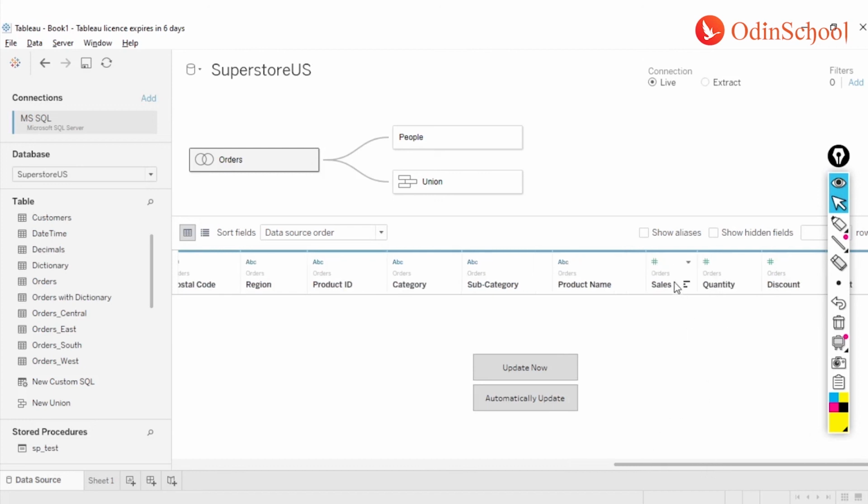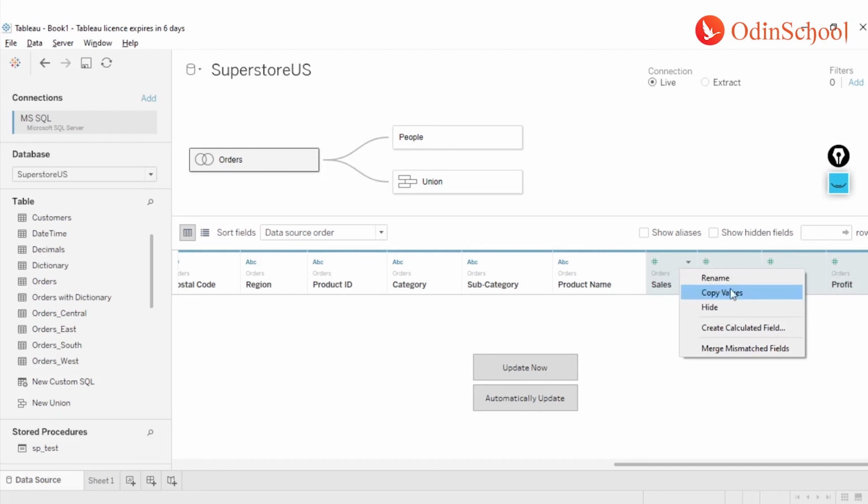Now let's say I have these columns over here, sales, quantity, discounts and profits. Instead of having them as four different columns, I want them as one single column. I want to name it as numeric column, let's say. So what I will do is I can just click on these columns by holding the control key. I'm sorry, and I can just do a right click over here and I can select the pivot option.